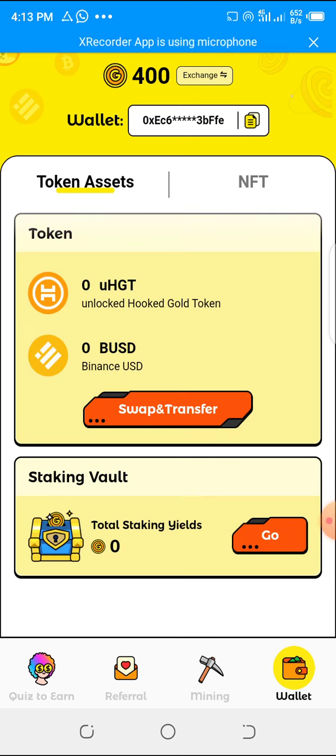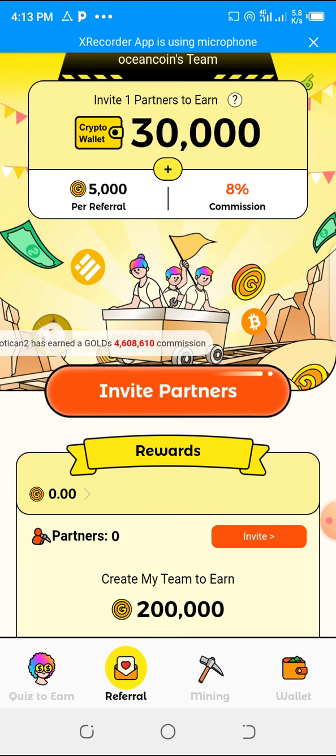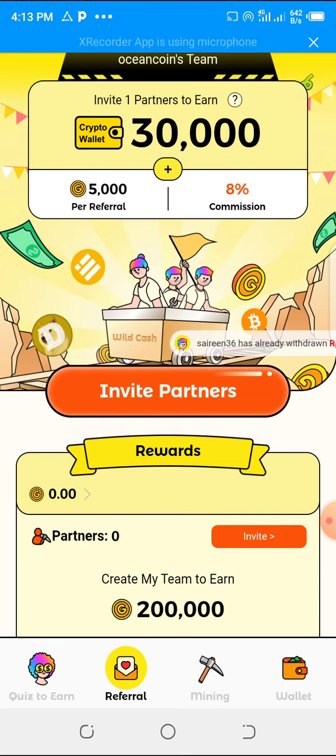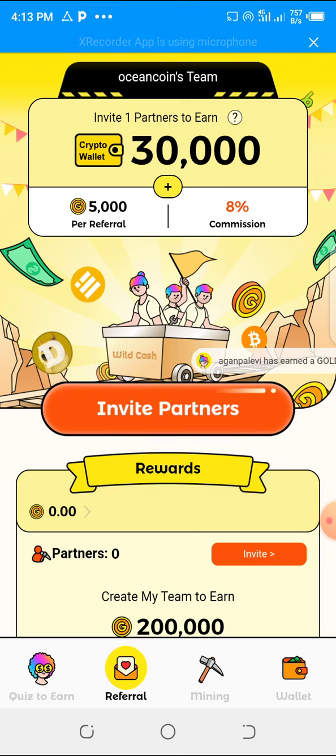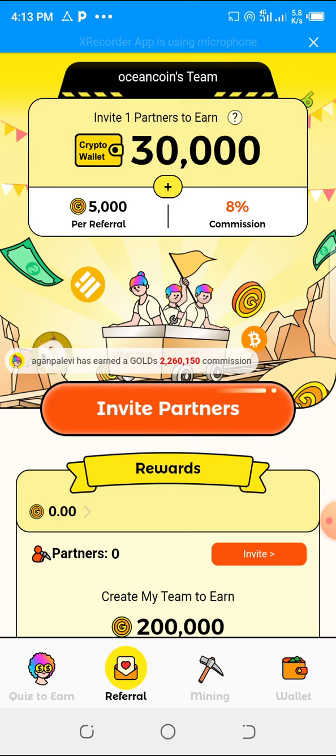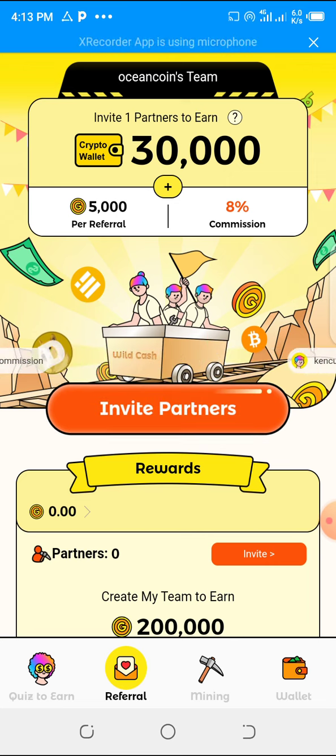So referral, you go over to referral, see what they're going to tell you. Invite one partner to earn 30,000 worth of this token. Remember, this thing is listing on Binance tomorrow, and they will start selling the token at 0.01 BNB. So you invite one partner to earn 30,000 tokens. Now look at the side, 5,000 tokens per referral. You get 8% of each person's mining. As the person is mining, you get 8%.